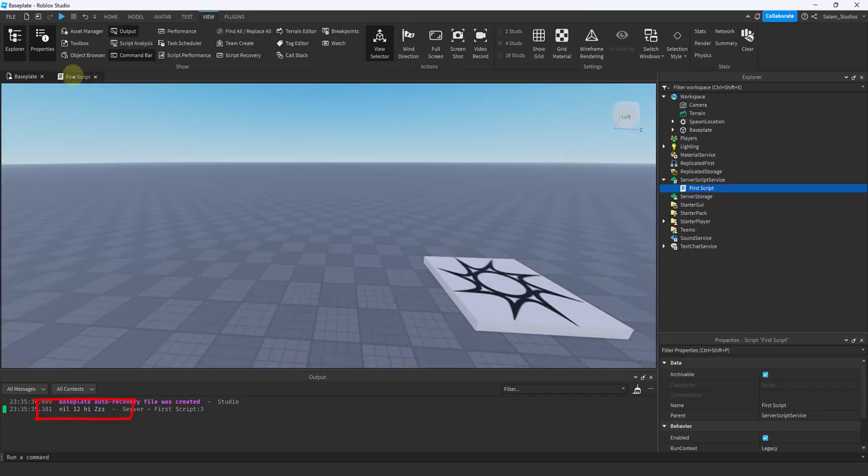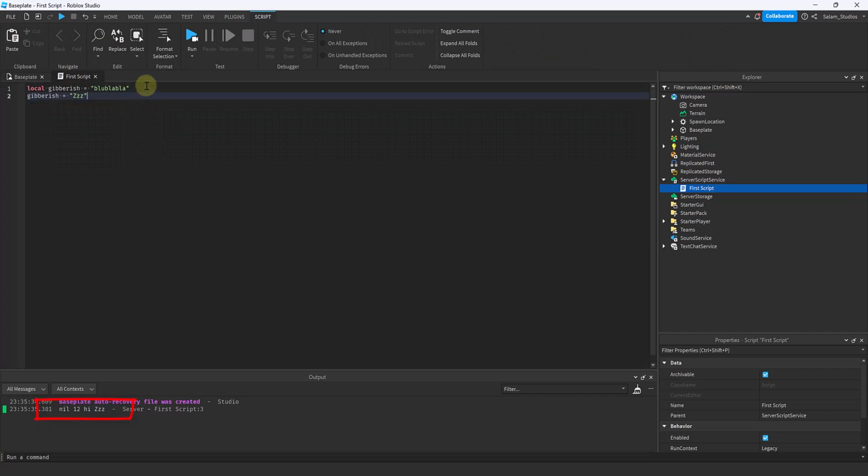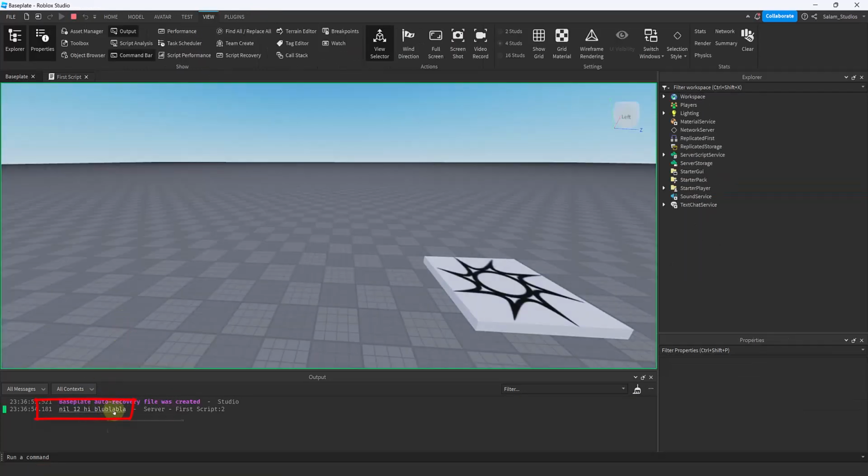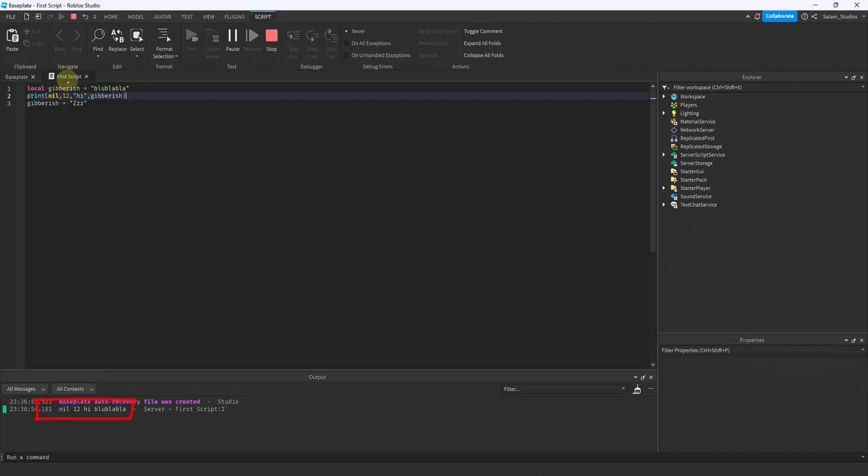However, if we place the print function before ZZZ, before we assign gibberish to ZZZ, what will the print function display, or what will the output interface display in place of ZZZ for gibberish? Let's see. It will display blue blah blah. This is because the print function was called before gibberish was assigned to ZZZ, and the gibberish variable was still assigned to blue blah blah.